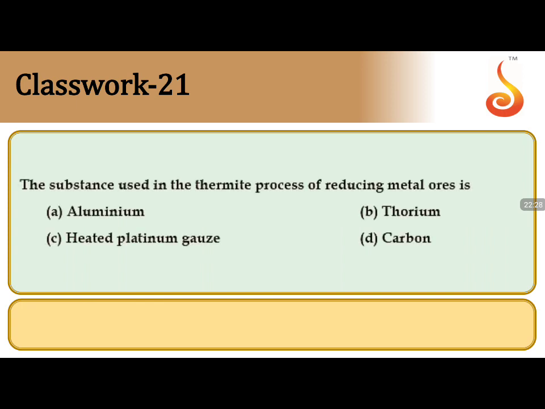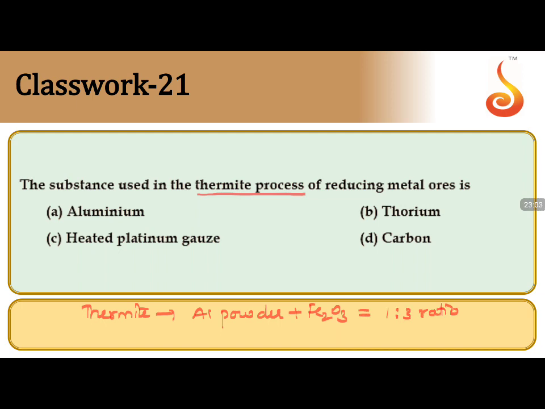Coming to question number 21: in the thermite process, reducing metal ores, what is the substance used? Now, what is thermite? We should understand. Thermite is a mixture of aluminum powder and an ore, let us take an iron oxide ore, taken in a 1:3 ratio.